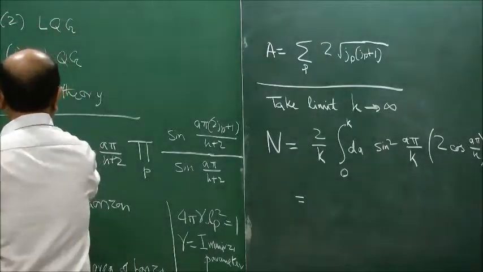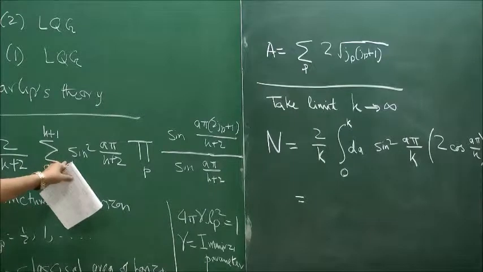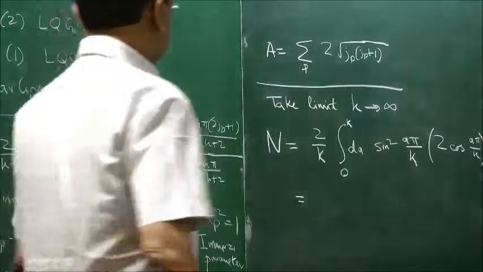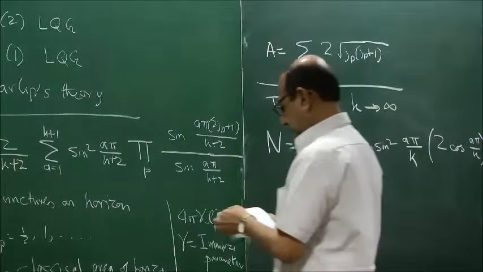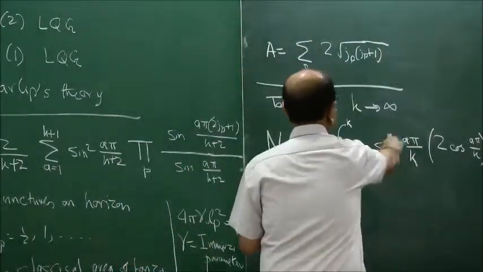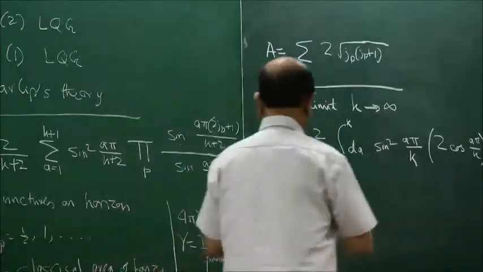You can always multiply this by delta A, where delta A is equal to 1. This you can imagine to be multiplied by delta A, where delta A is equal to 1. So now delta A is replaced by dA. Okay, so if you replace the variable a pi by k, you are going to get